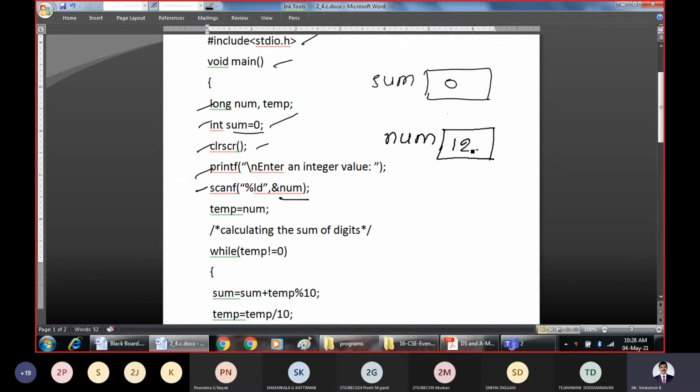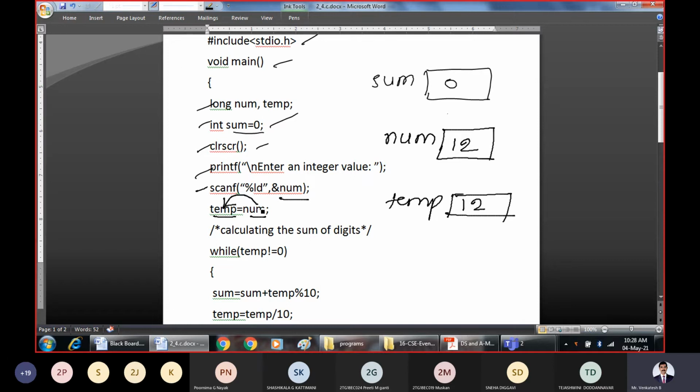You have entered some integer value, 12. So 12 you have entered. What is number? Number is 12. Then that 12 is being stored in a temporary variable. That is, now temp is equal to what? Temp also equals 12, because this is an assignment statement. The number is being assigned to temp.